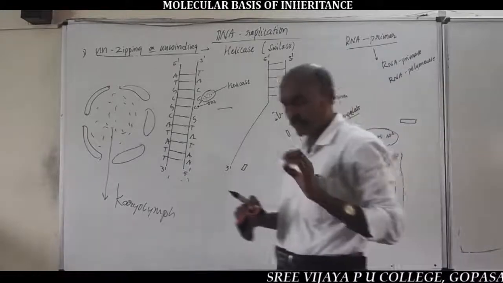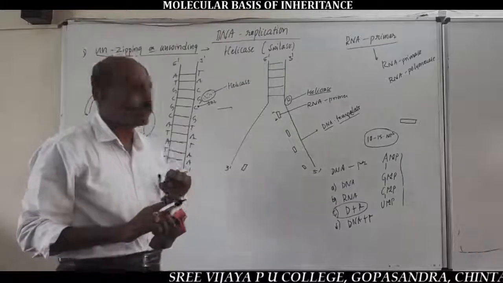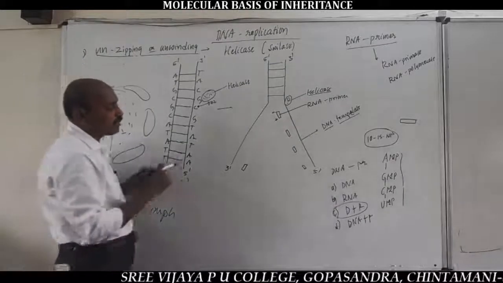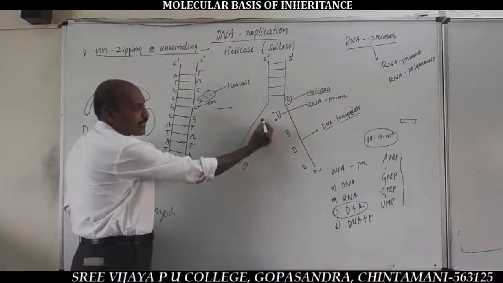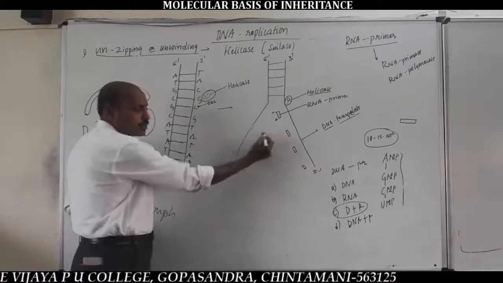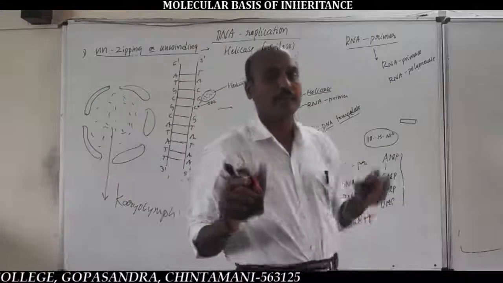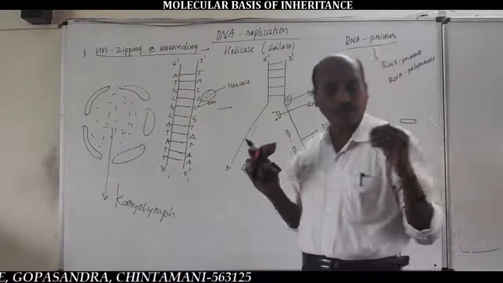Very important. On the old DNA template strands, new DNA strands are synthesized, new chains are formed, by the addition of DNA nucleotides present in the nucleoplasm.